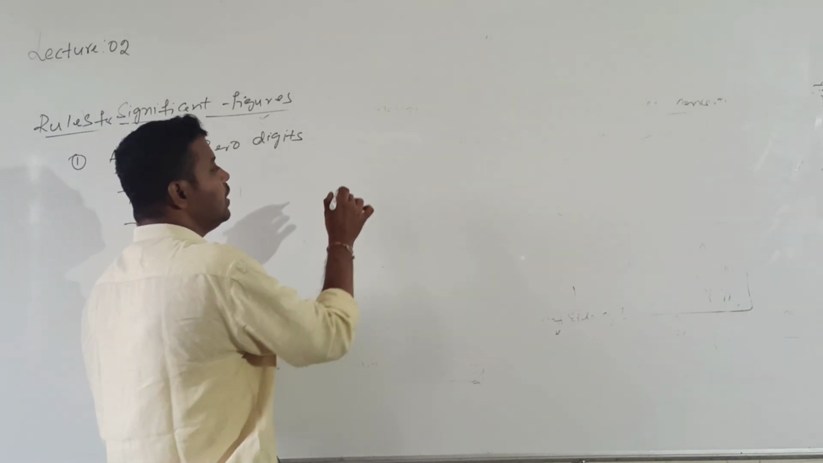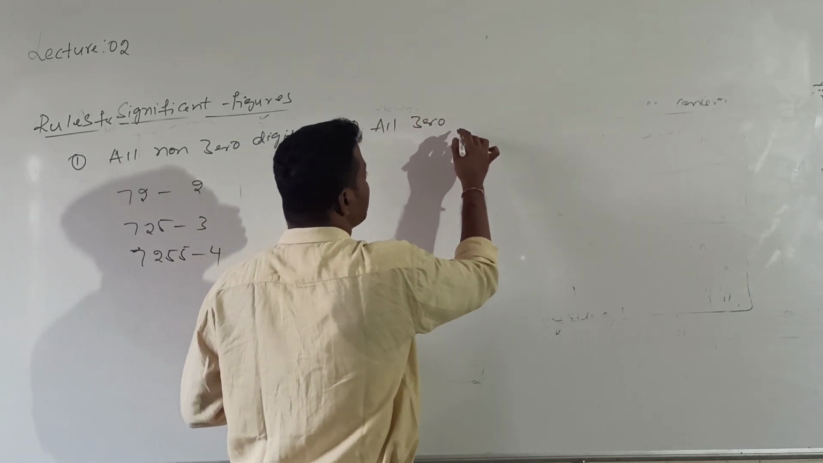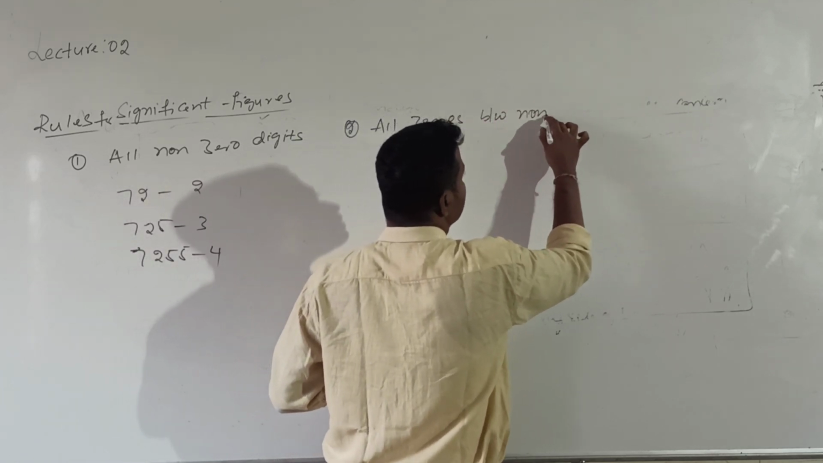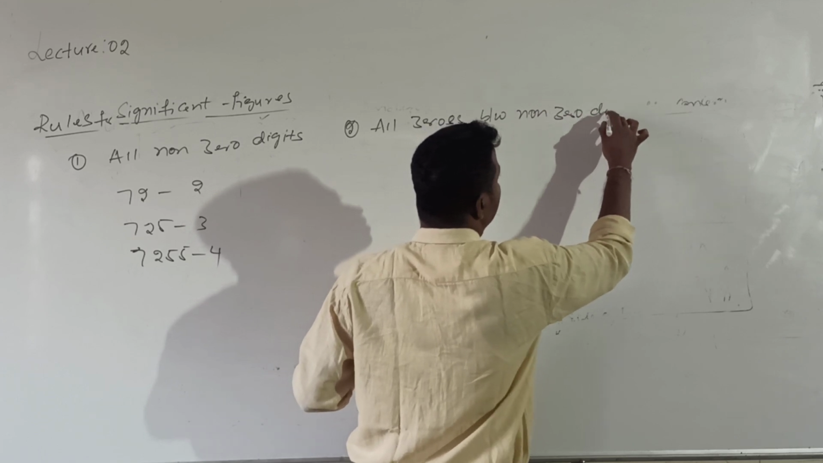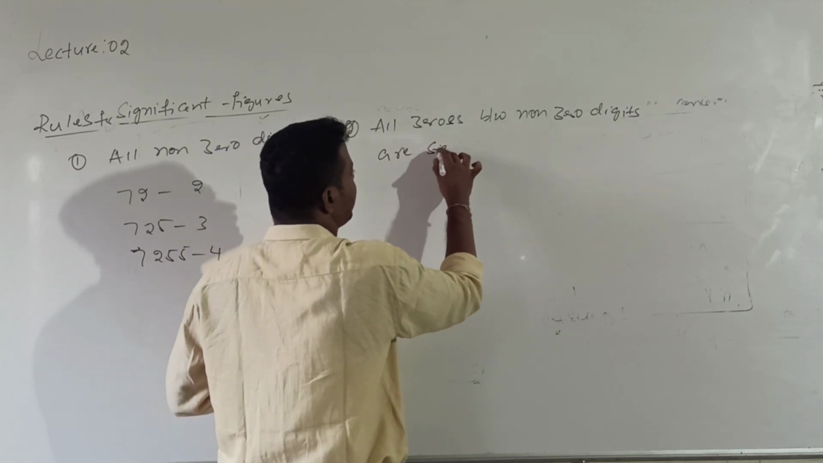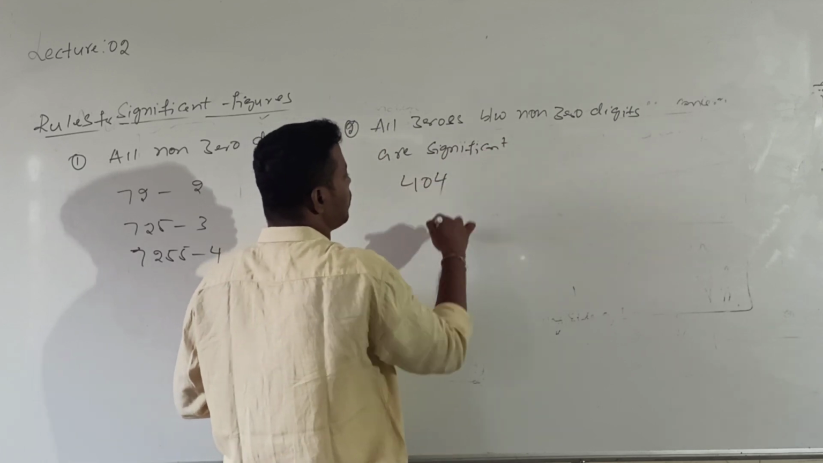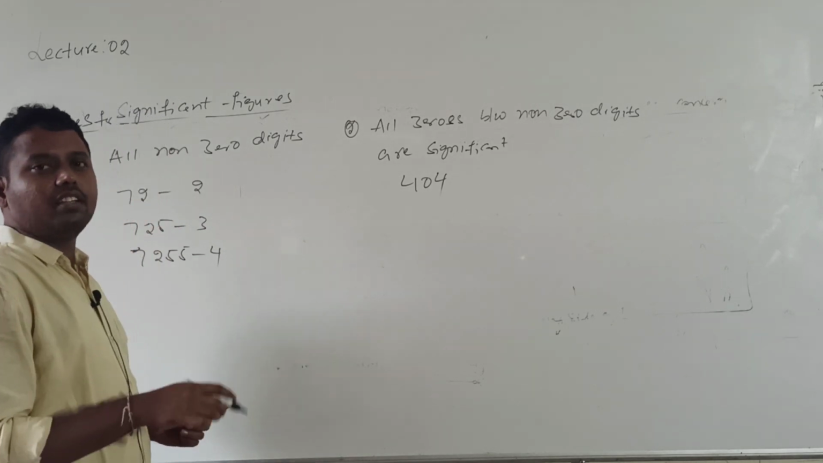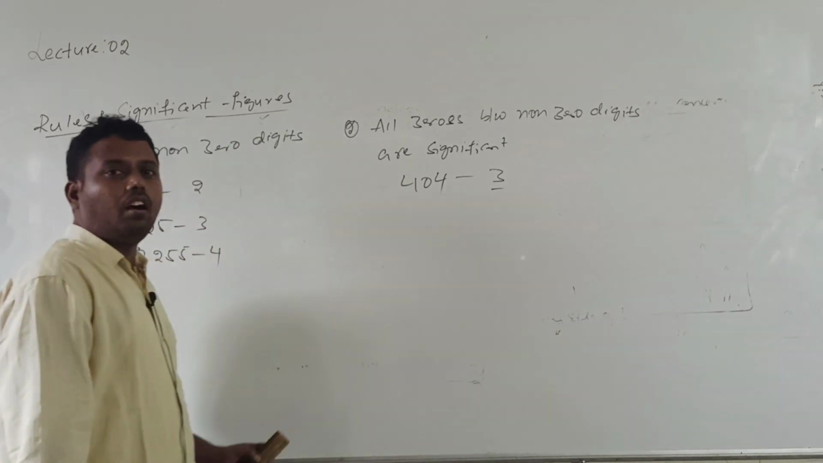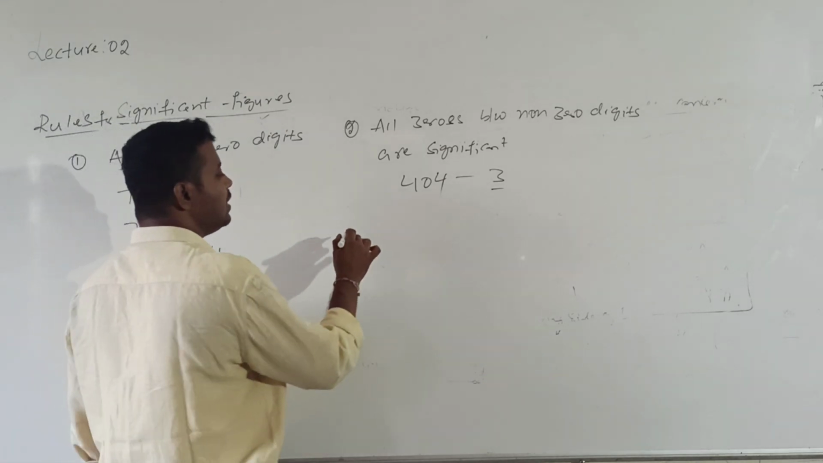That is the first rule. The second rule is all zeros between non-zero digits are significant. You take for example 404. Though the 0 is there between non-zero digits, how many significant digits are there? 3. All zeros between non-zero digits are significant. So this is the second rule.